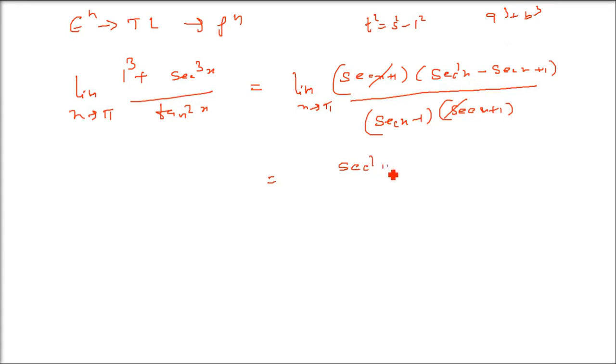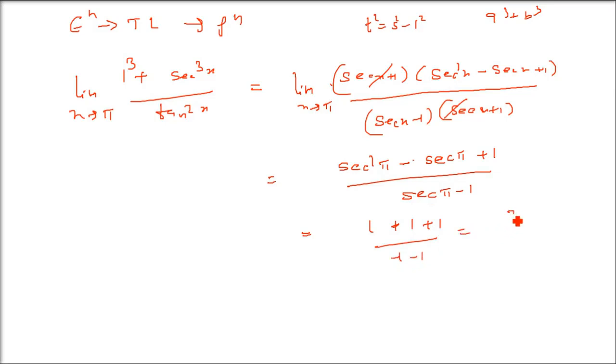because x tends to pi, sec pi is minus 1. Sec 180 degrees is minus 1. So you can just put this minus 1 here, and then you get the result: sec square pi minus sec pi plus 1, divided by sec pi minus 1. Sec pi is minus 1, so you have minus 1 whole square, which is 1, and then minus of minus 1, that is plus 1, by minus 1 minus 1. So minus 3 by 2 comes. This is just an example of how to do this using the factorization method.